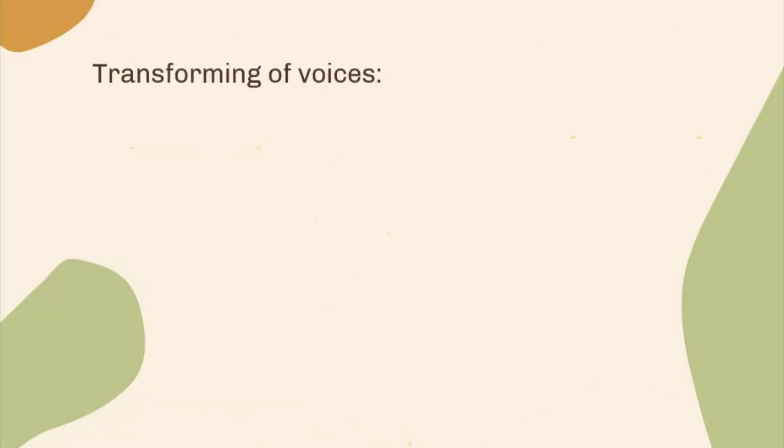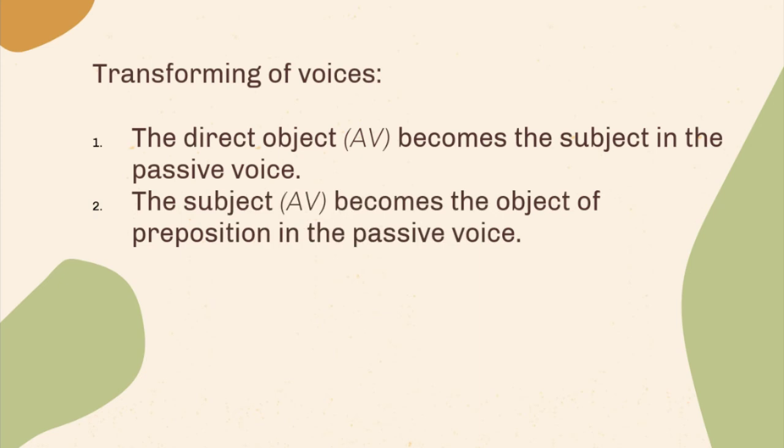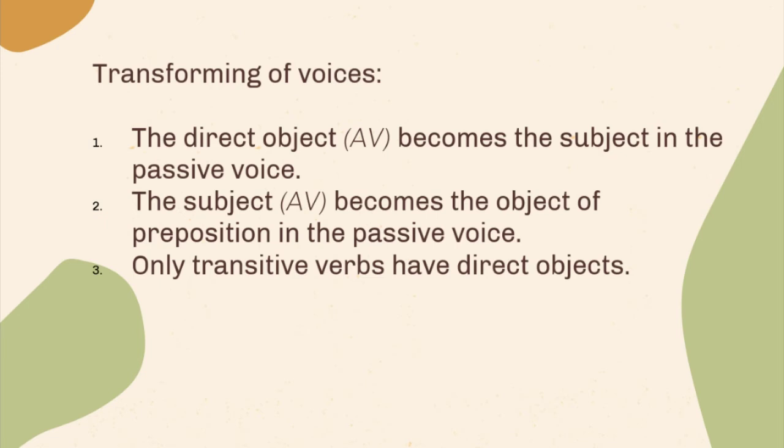Here are the things you should remember when transforming voices. The direct object in the active voice becomes the subject in the passive voice. The subject in the active voice becomes the object of preposition in the passive voice. Only transitive verbs have direct objects. Remember, a transitive verb transfers its action to something or someone.